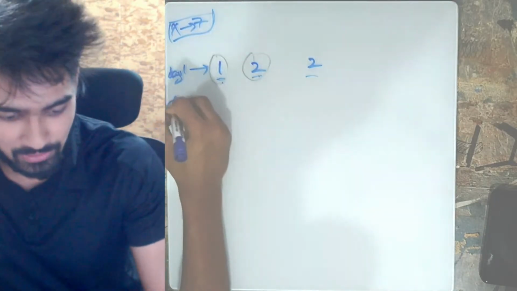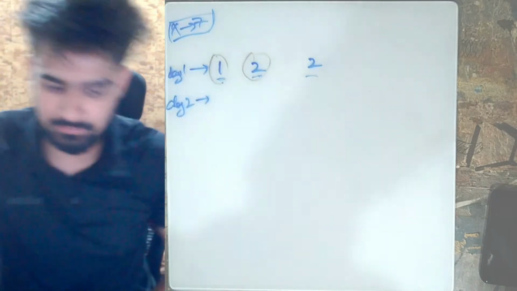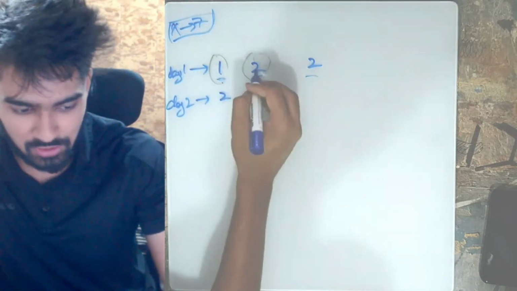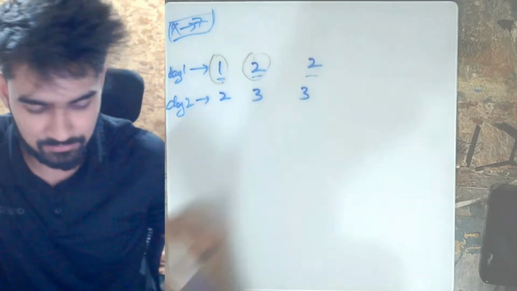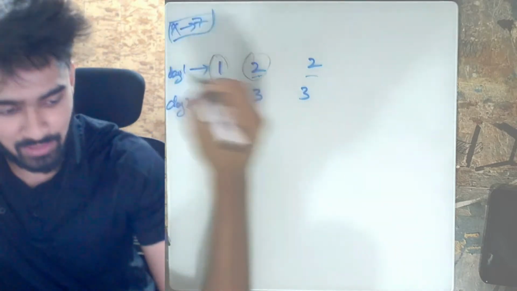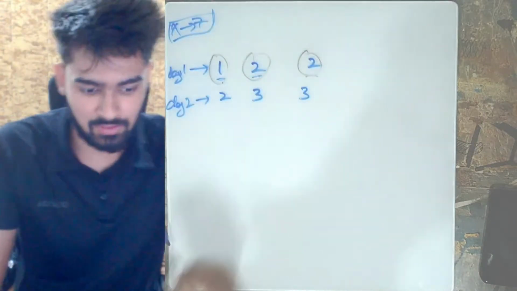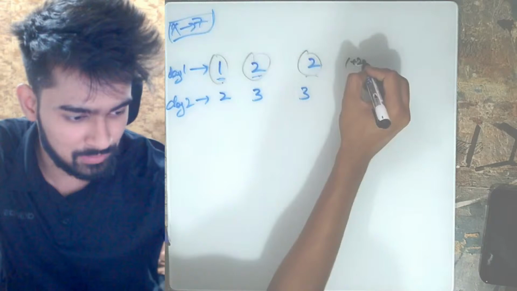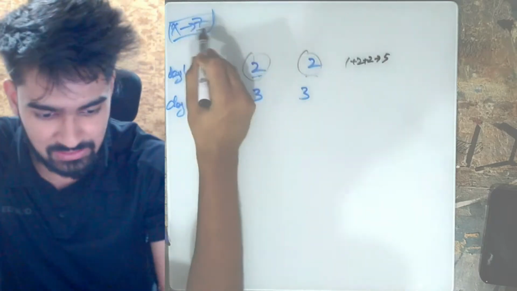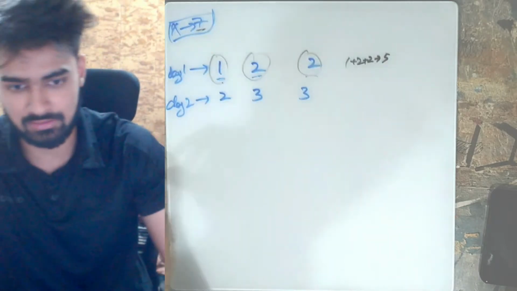Now let's come on to day 2. On day 2, this cost became 2, this cost became 3, this cost became 3. On day 1, we actually were able to buy all the 3 packets. 1 plus 2 plus 2 is actually 5. And since we had 7, we were able to buy all the 3 packets.